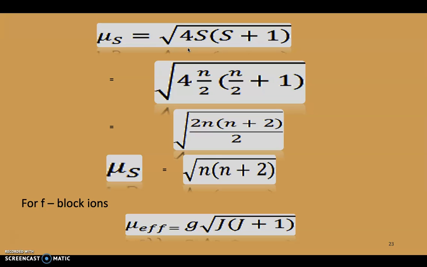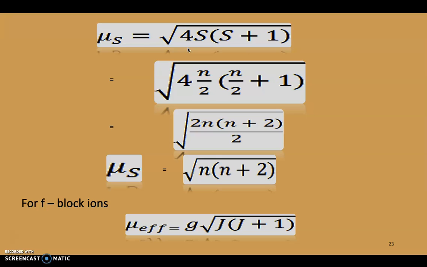That is the general formula for the calculation of magnetic moment for any substance. In your competitive exams or theoretical university exams, if they ask you to calculate magnetic moment, you have to apply this formula: mu s is equal to the square root of n into n plus 2. Here you assume mu L is equal to 0. For f block ions, and not only f block ions but the remaining series, that means 4d, 5d, 6d series, there is also a contribution of mu L.